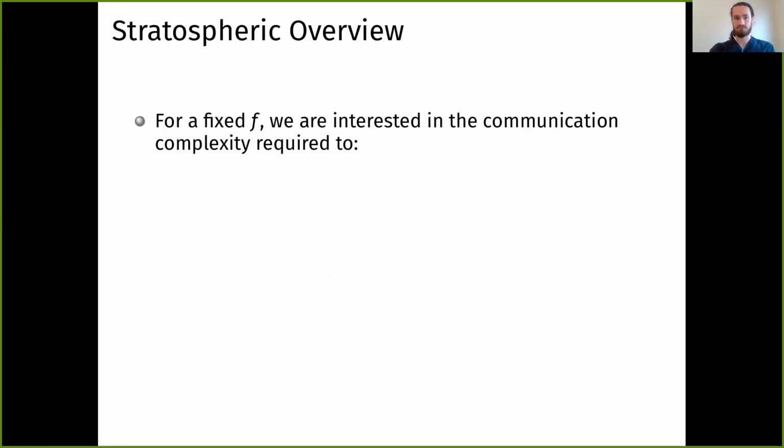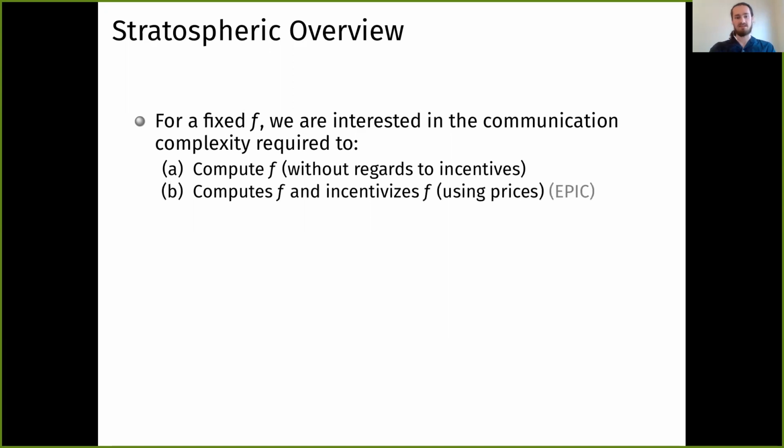So a super high level overview of this paper, the type of thing we're interested in is these three different quantities. First, the communication complexity to compute f without any regard to incentives. And second, the communication required to weakly incentivize f. And third, to strongly incentivize f.